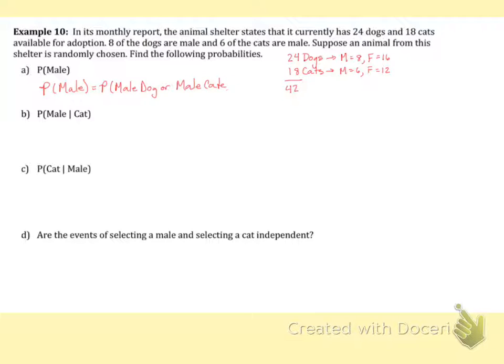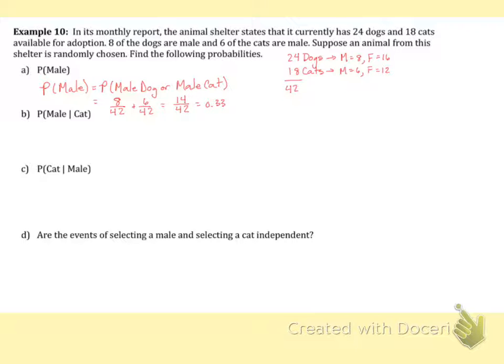So choosing a male dog, we have 8 male dogs out of all the pets. And we have 6 male cats out of all the pets, giving us a total of 14 out of 42. And if we put this in our calculator, we'll get 0.33 or 1/3 if you want to write it as a fraction.